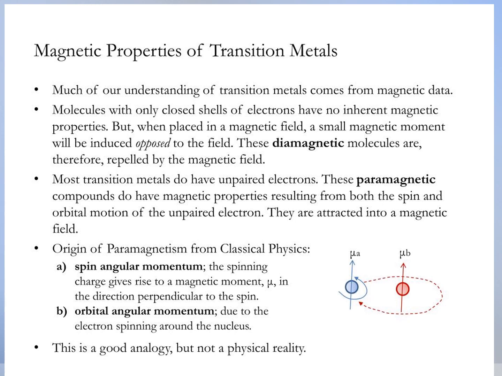Transition metal ions are paramagnetic, meaning they have a magnetic dipole moment. Spin angular momentum is the spinning of charges, which gives rise to a magnetic moment. Orbital angular momentum is due to the electron spinning around the nucleus. This is a good analogy, but it's not a physical reality.